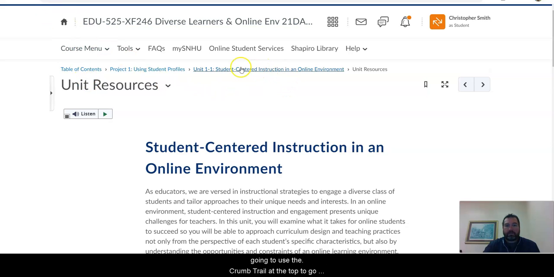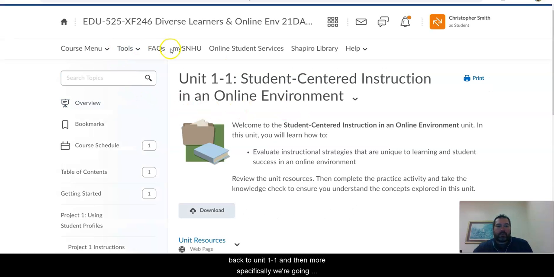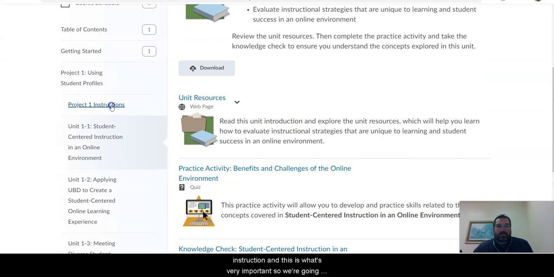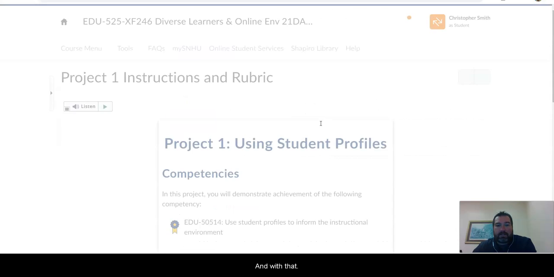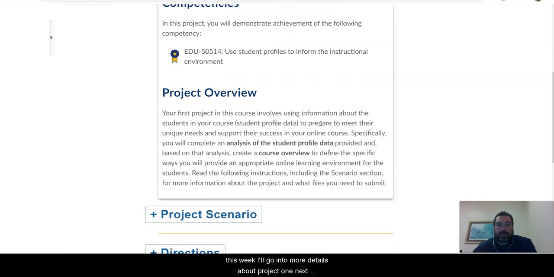So I'm going to use the breadcrumb trail at the top to go back to Unit 1-1, and then more specifically I'm actually going to go to the Project 1 instructions, and this is what's very important. So I want to go into Project 1, and with that I want to scroll down, and I'm not going to go into details this week. I'll go into more details about Project 1 next week.